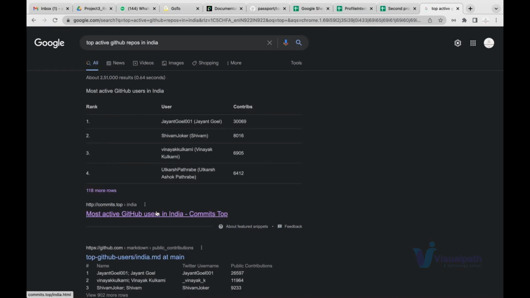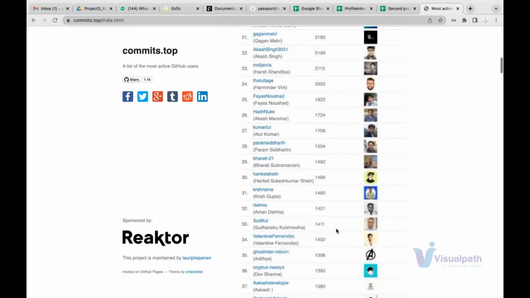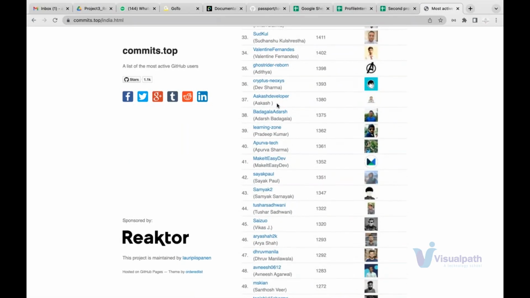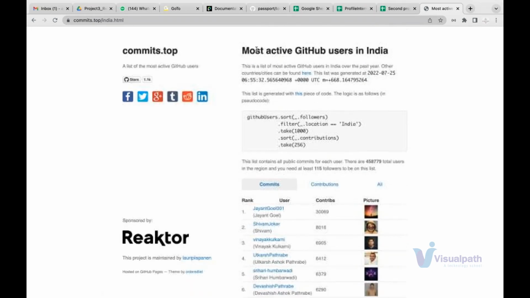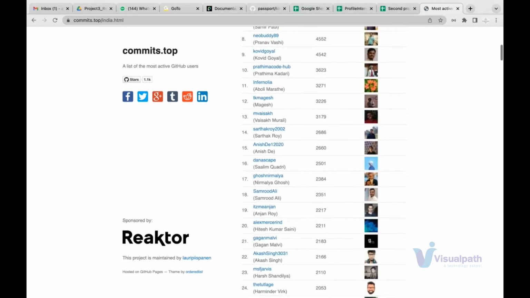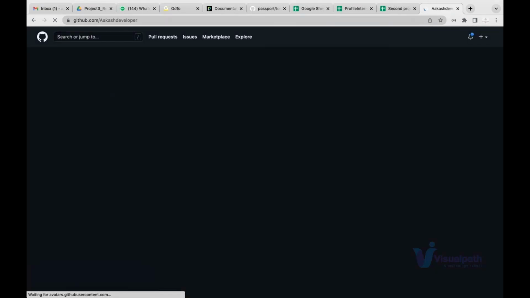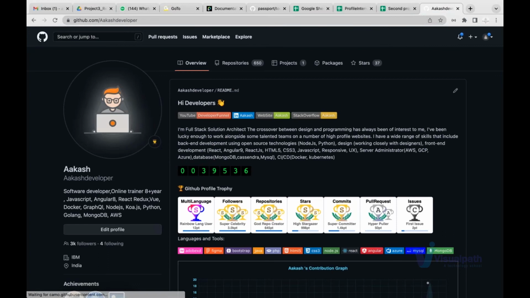Apart from that, guys, I'm in the top 50 active GitHub users of India. Sometimes my ranking goes to 40, sometimes 38, sometimes 25, sometimes 50. Today my ranking is 37. I'm actively working on 13 different programming languages, and I'm actively participating in many other activities on the internet, like competitions and more.